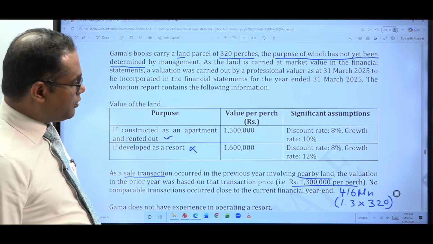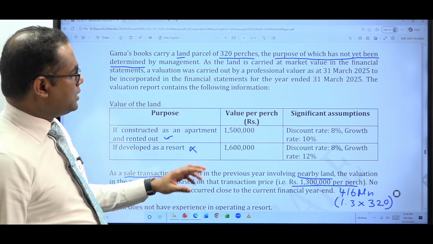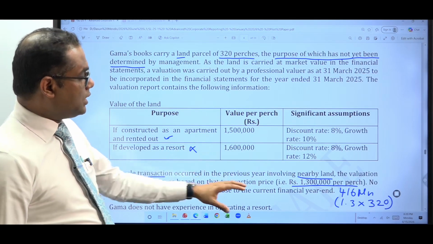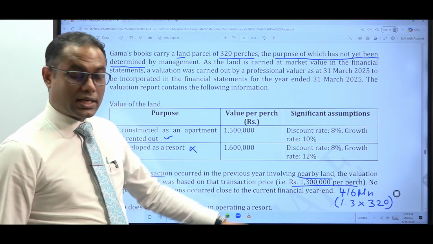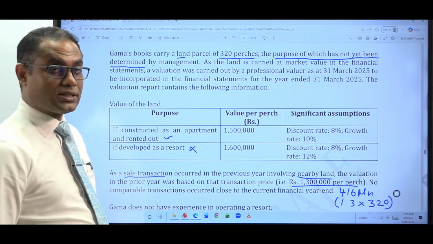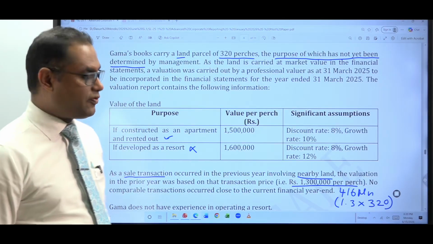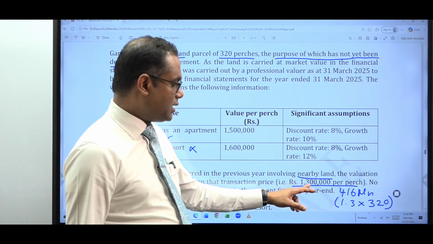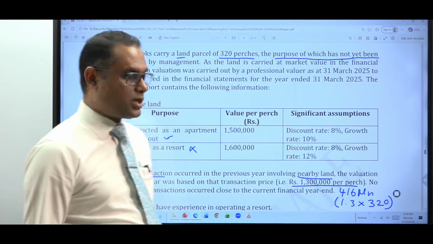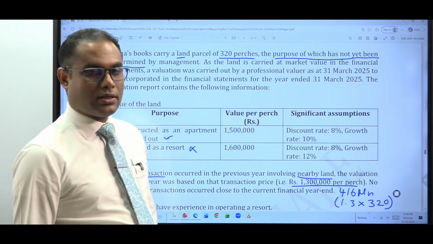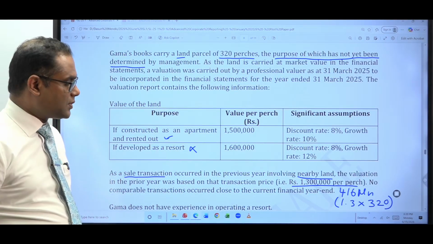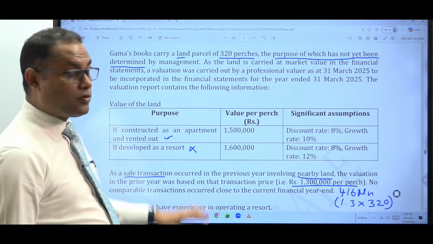Then what they have done is, last year they used a recent market transaction of a similar land in the same location to measure the fair value. 1.3 million per perch into 320 perches, 416 million. Current year, you are going to use a valuation report.